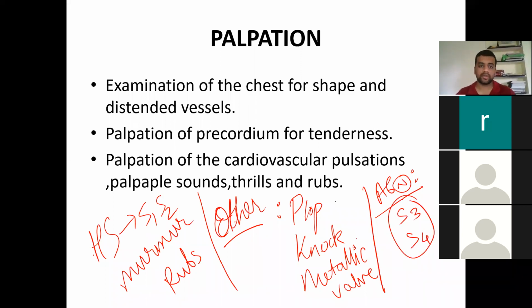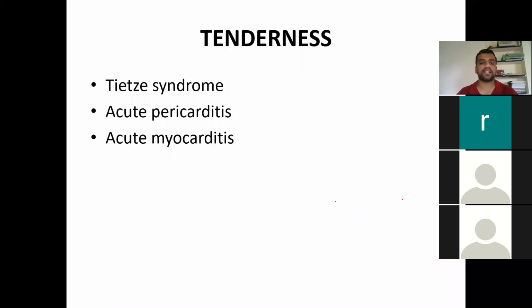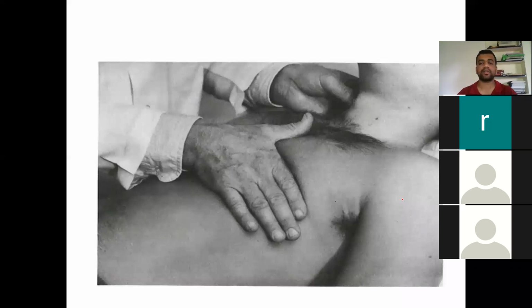Okay, so now we go to the palpation of individual heart sounds. As I said, tenderness is seen in Tietze syndrome, pericarditis and myocarditis, where you will see raised temperature and tenderness. This is the method of how we palpate for the apical impulse. You can visualize here, he is palpating the carotid and also palpating the apex. Both you can do.